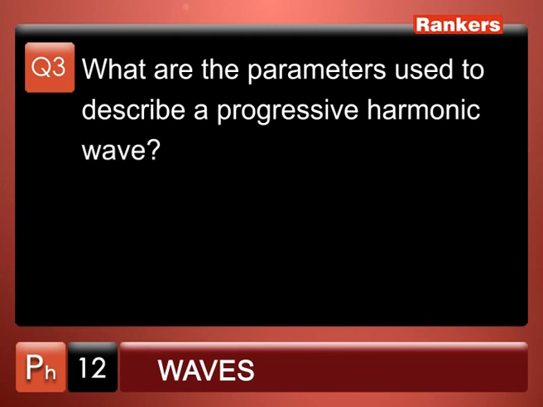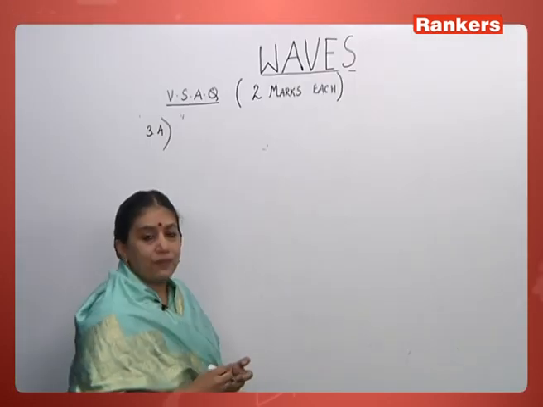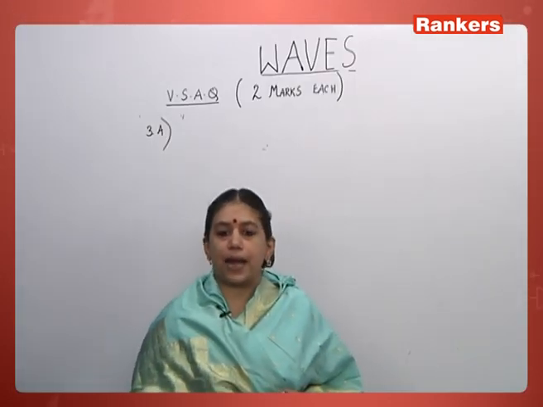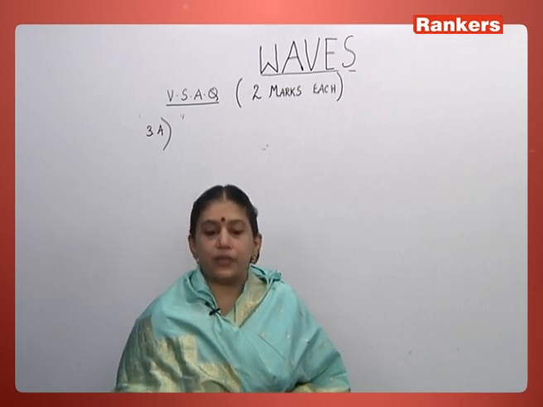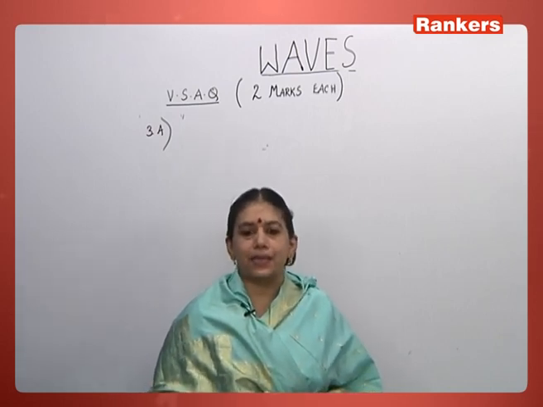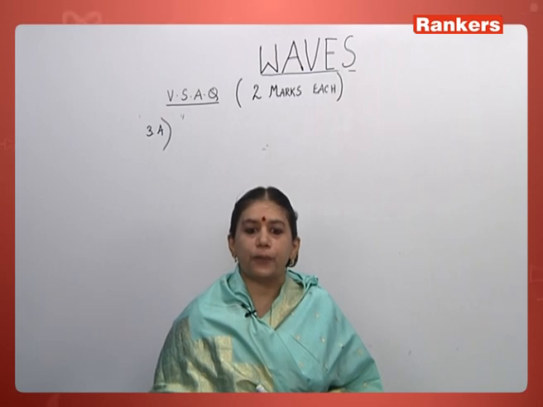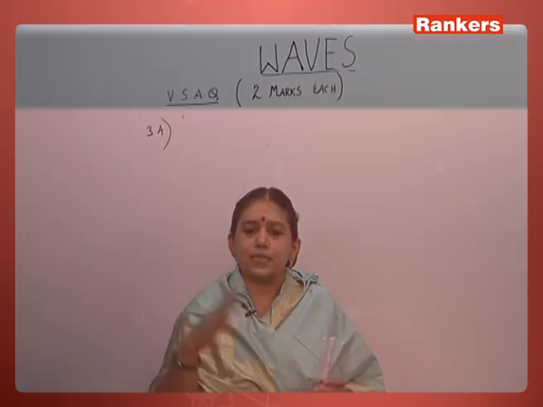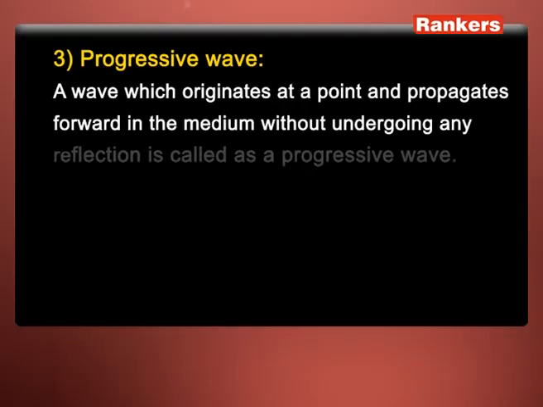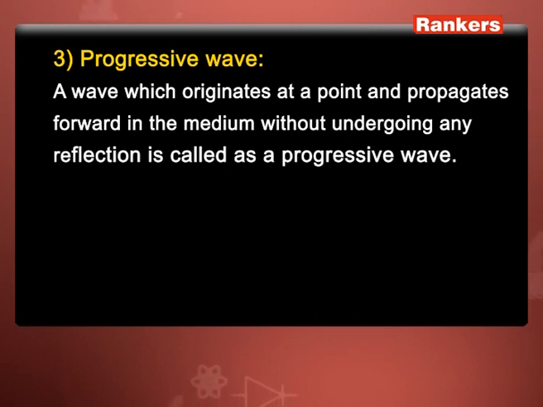What are the parameters used to describe a progressive harmonic wave? Whenever we talk about the parameters used to describe a progressive harmonic wave, we talk about the displacement equation of a progressive harmonic wave. What is a progressive wave? A wave which originates at a point in a medium and moves into an infinite space without getting reflected back at any point is called a progressive wave.